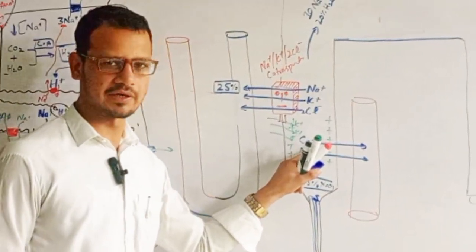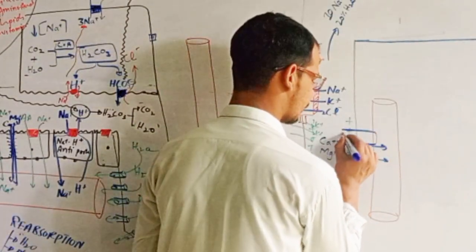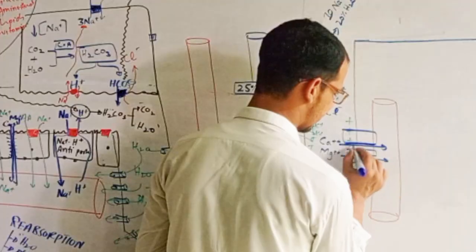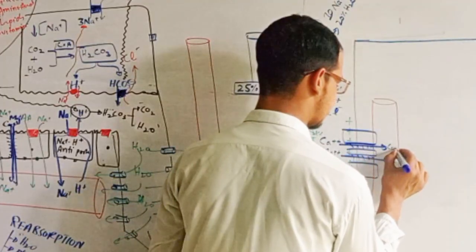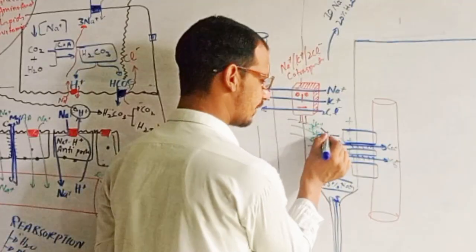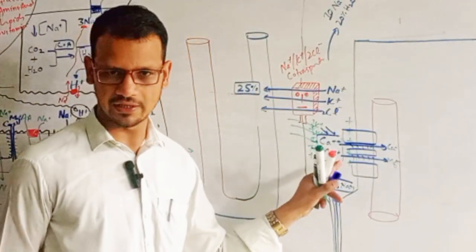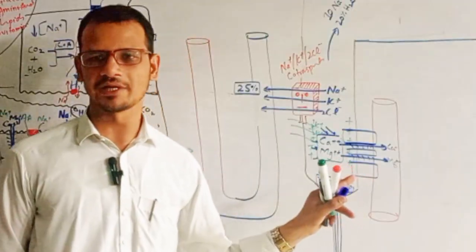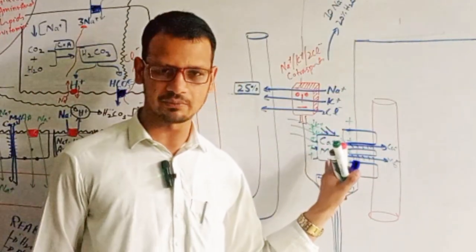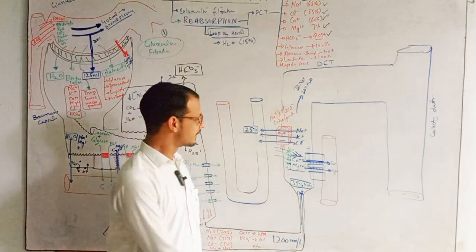This is hormonal independent calcium transport which occurs paracellularly. For example, this is one cell, this is another cell, this is another cell, it occurs by paracellular transport, calcium and magnesium, and this transport occurs due to the repelling of the potassium ions. Potassium ion concentration is very high here, so it makes it very positive, plus 8 millivolts, and it repels the calcium and magnesium because they are also positive, and positive repels each other.